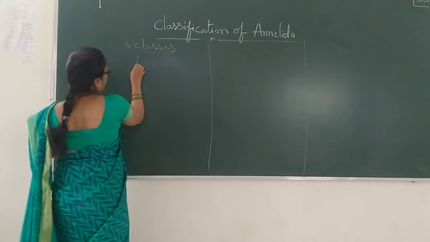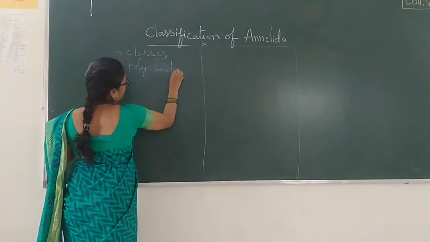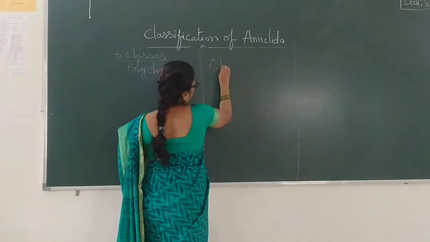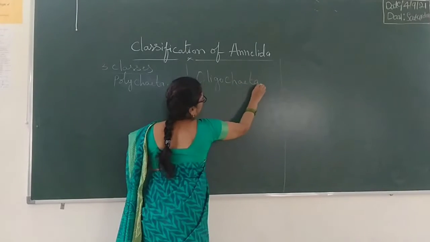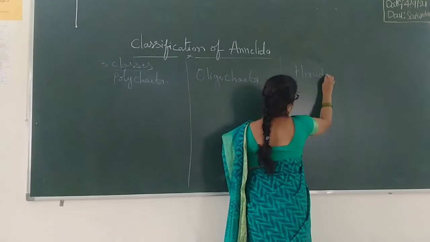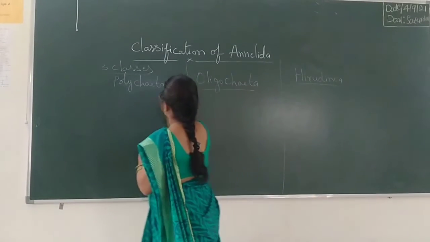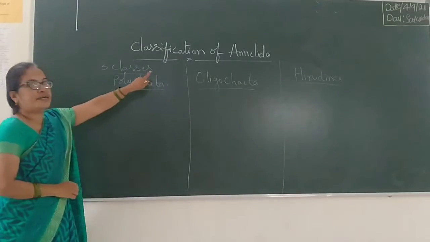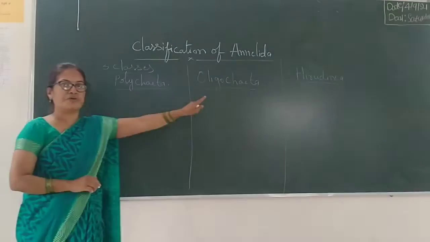Polychaeta, Oligochaeta, and Hirudinea. Here, Annelida is divided into three classes: Polychaeta, Oligochaeta, and Hirudinea.